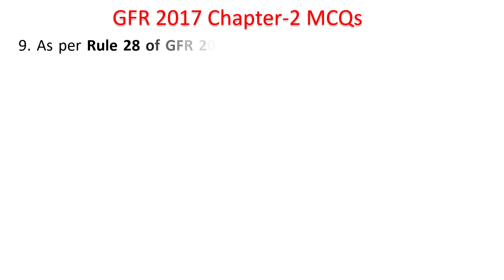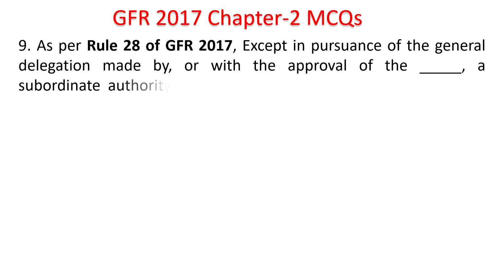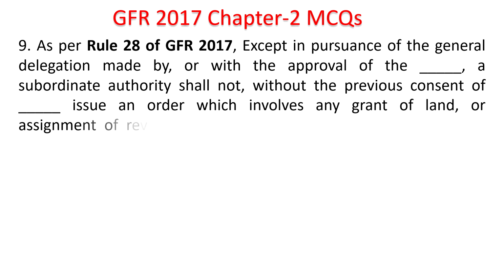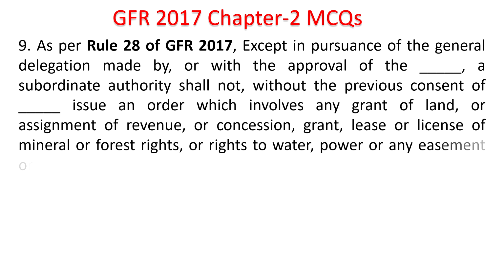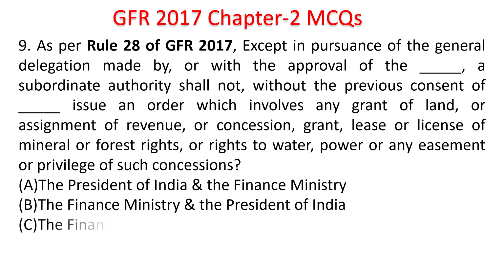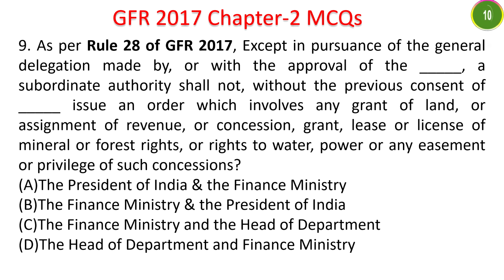Next question. As per Rule 28 of GFR 2017, except in pursuance of general delegation made by or with the approval of dash, a subordinate authority shall not, without previous consent of dash, issue an order which involves any grant of land or assignment of revenue or concession grant, lease or license of mineral or forest rights or rights to water, power, or any easement or privilege of such a concession. The President of India, the Finance Ministry, the head of the department. Your time starts now. This is except in pursuance of general delegation, the approval of whom is necessary and the consent of whom is necessary.